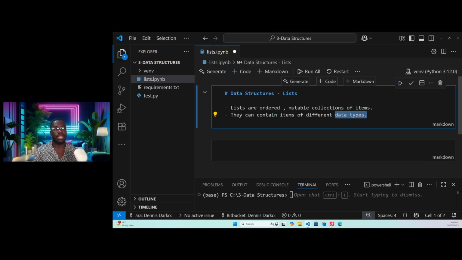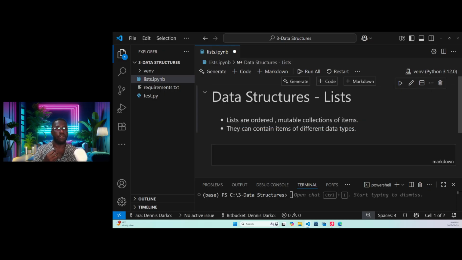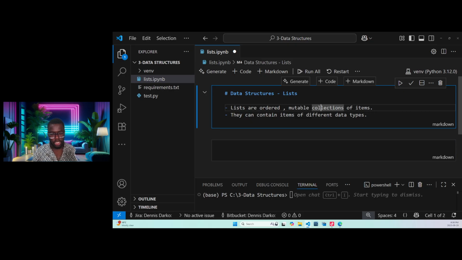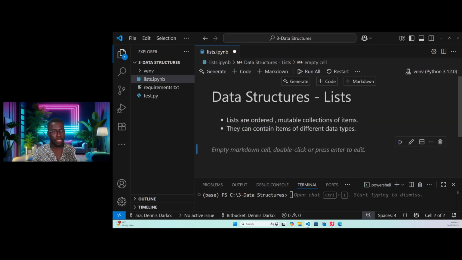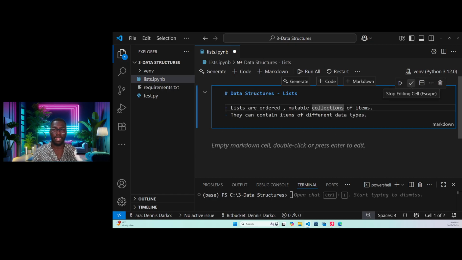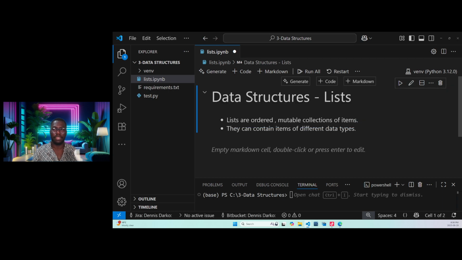Now, once I'm done with my markdown or my intro section for anyone who will read my notebook, I'll just check on this. Or I can double click again and then use Shift Enter. Just press Shift Enter like this, and you still get your markdown correctly structured. You mark like this and you are good to go.